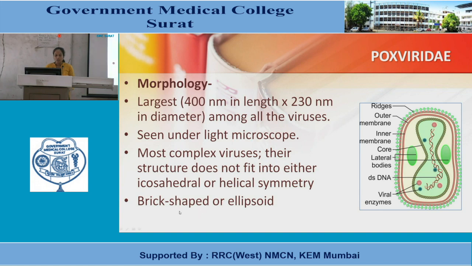Shape is brick shaped or ellipsoid shaped. In the figure, these are the ridges and spike-like appearance, outer membrane, inner membrane, core is here, lateral bodies, 2 in number, double-stranded DNA and viral enzymes are here.